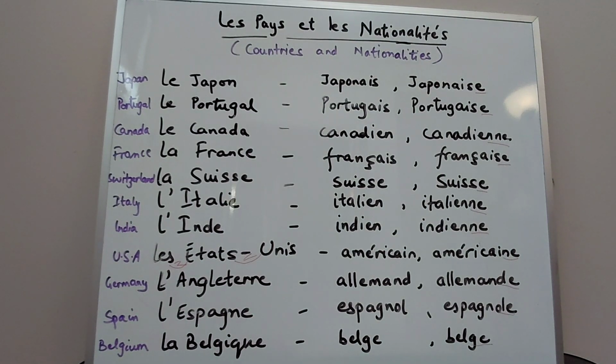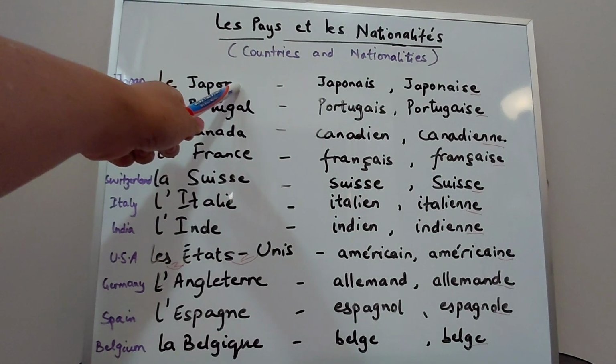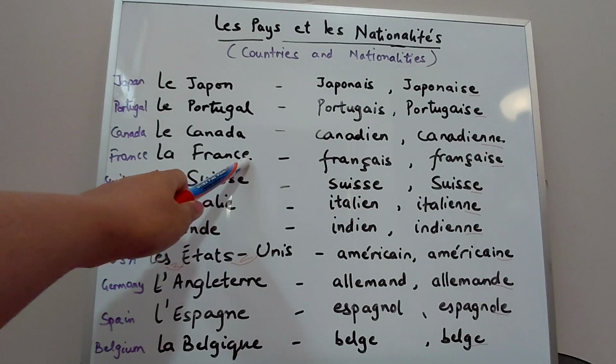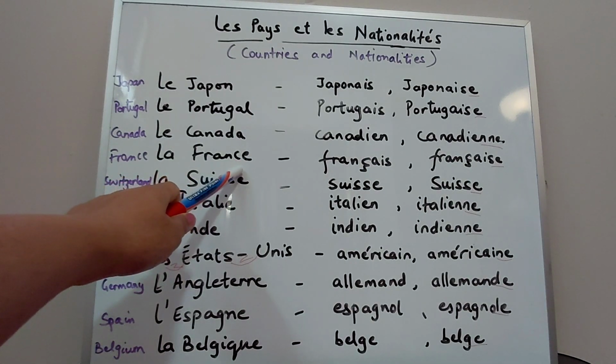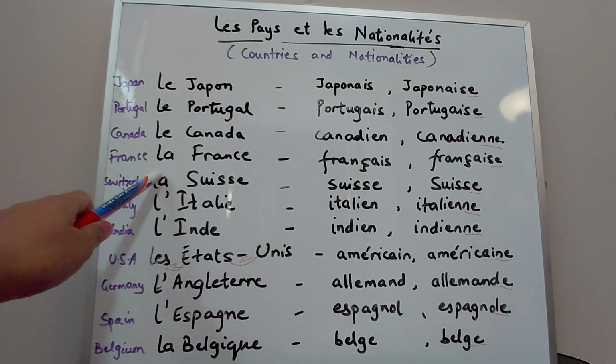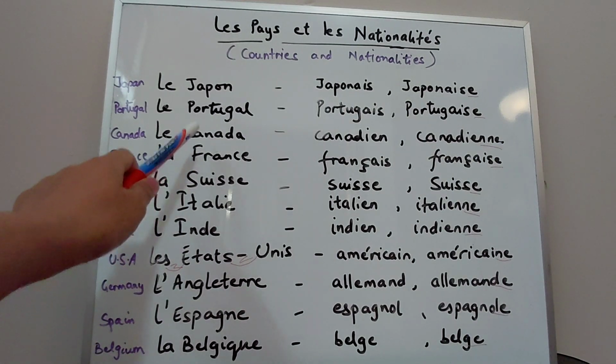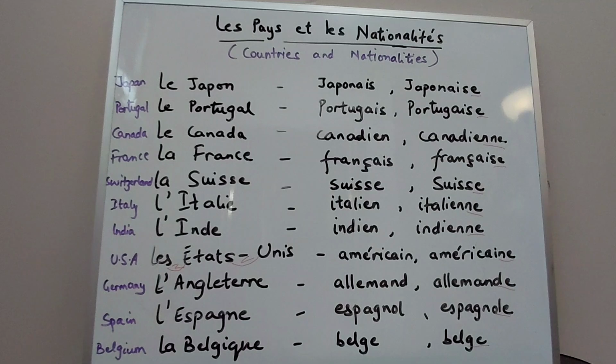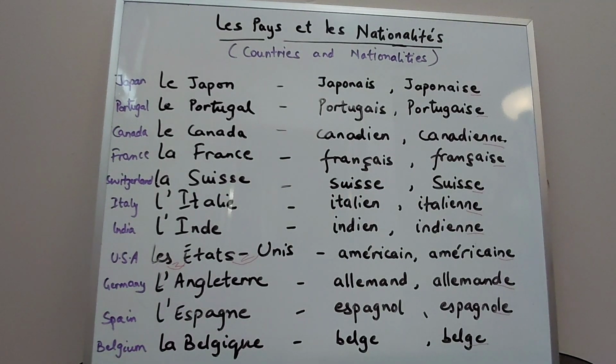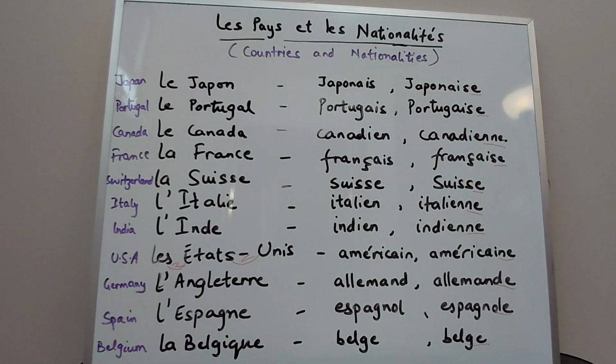Now if the name of the country ends in e, it is a feminine noun. For example, do you see here France? It ends in e, so it's a feminine noun. We write it with the definite article la. Whereas Canada, Portugal, Japan are all not ending in e, so they all have le before them, right?